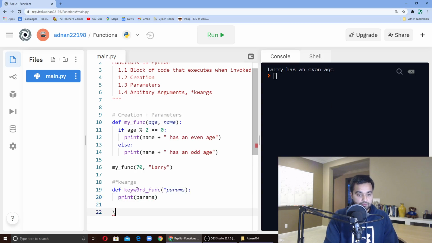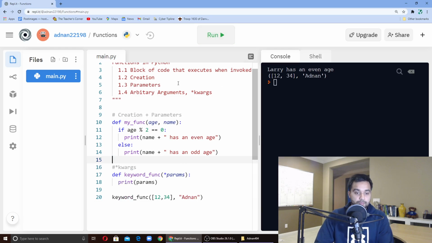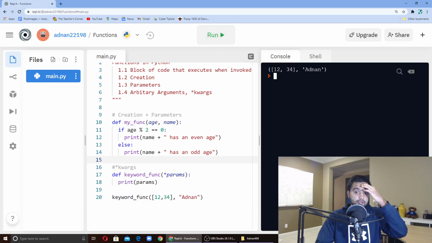And then let's invoke it. Let's say 1, 2, 3, 12, 34, that's fine. And let's do a name, and a keyword. All right, so that should work. Now let's run it. And guess what? It actually printed everything here. And notice how it's in a tuple format.